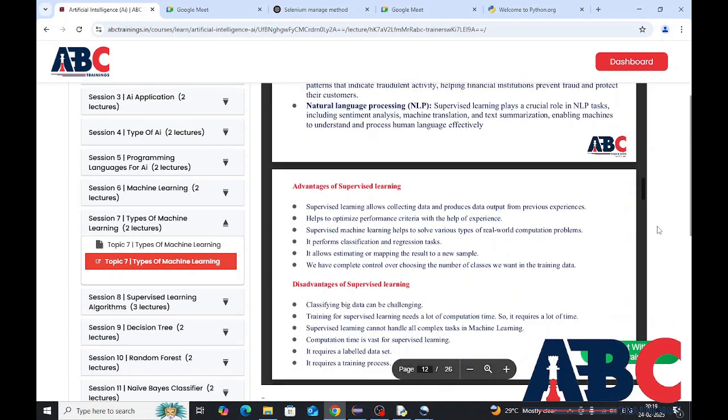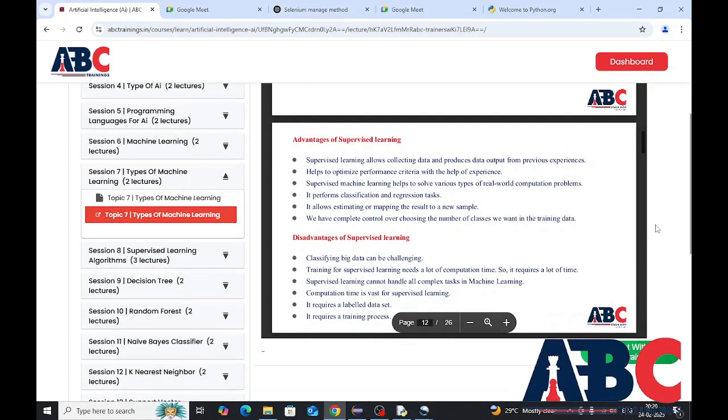Supervised learning allows collecting data and produces data output from previous experiences, helps to optimize performance criteria with the help of experience. Supervised machine learning helps to solve various types of real-world computation problems. It performs classification and regression tasks. It allows estimating or mapping the result to a new sample. We have complete control over choosing the number of classes we want in the training data.